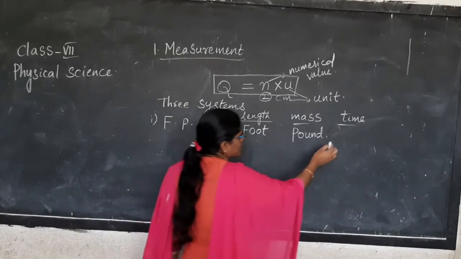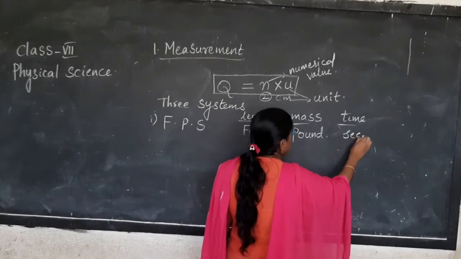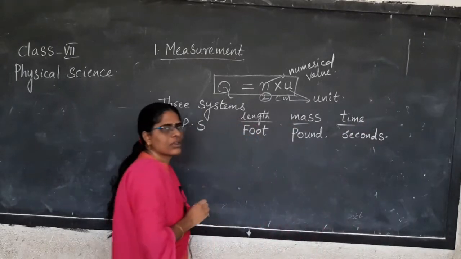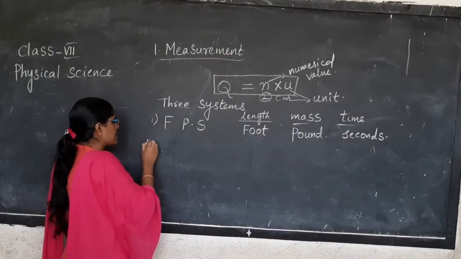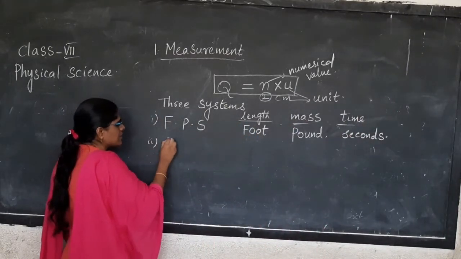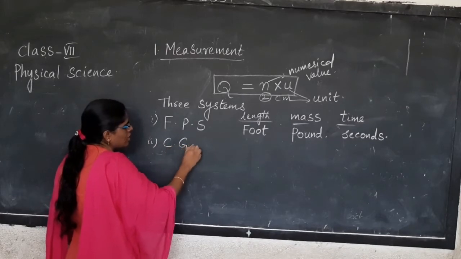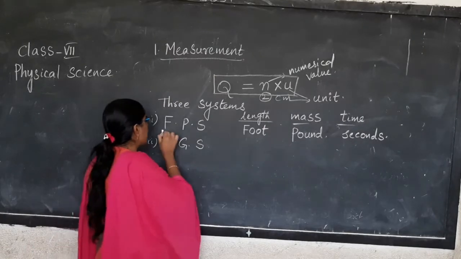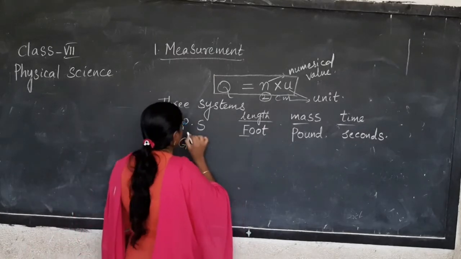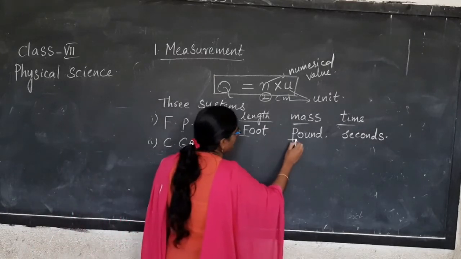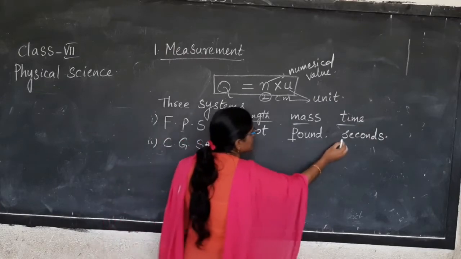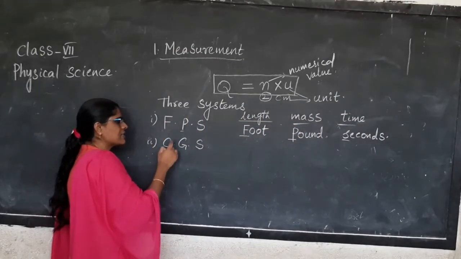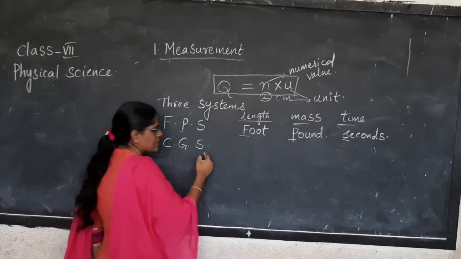How to measure time? Seconds. Now, next system is CGS. See here, you can easily remember. F means foot. P means pound. S means second.